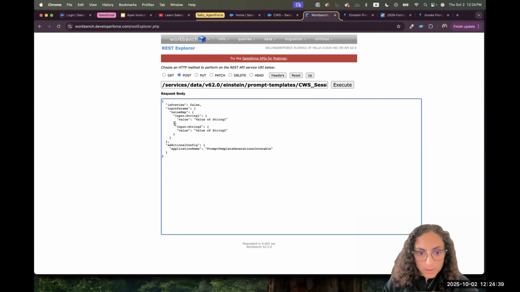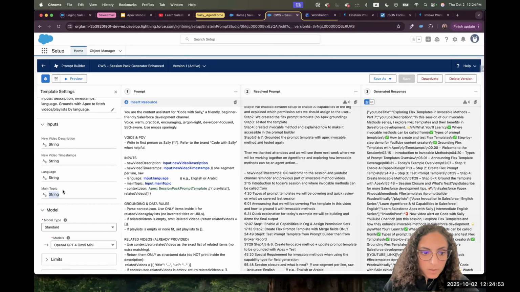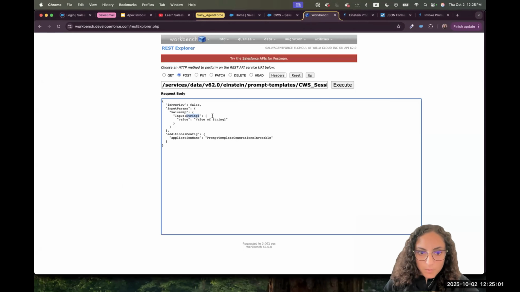Now let me remove one of the inputs. The first input I want to pass: I have input colon, that's fixed. Then here will be the input API name. So for my template, what's the input API name that we have for video description? It's new video description. So we have to put that after the input: input new video description.